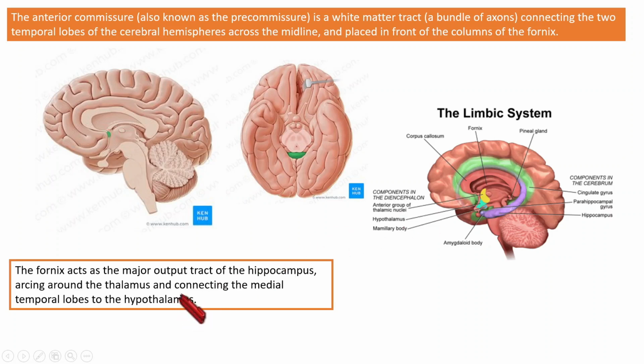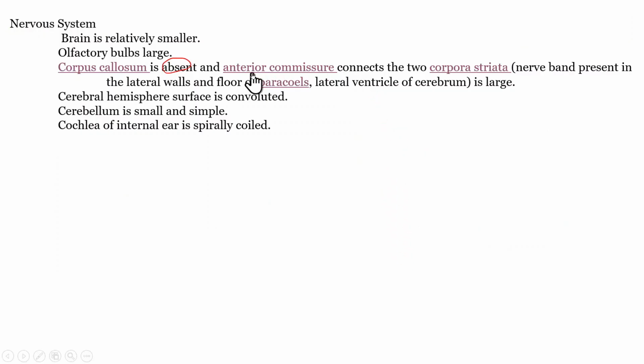So anyway, as we have seen this word, we should be clear what is phonics. That's why I explained phonics also. Anyway, in Metatherians, this anterior commissure that we now understood is a white matter tract. It connects the two corpora striata.